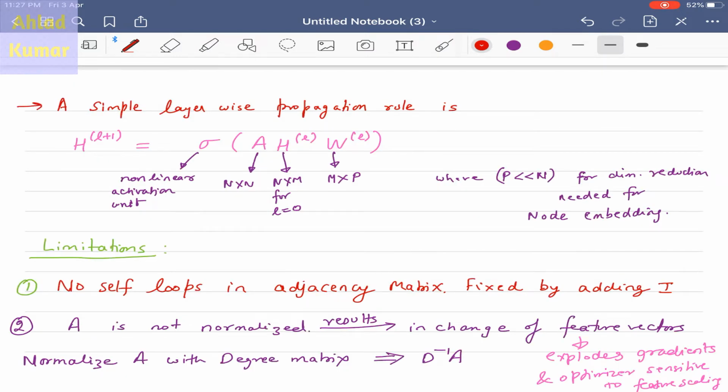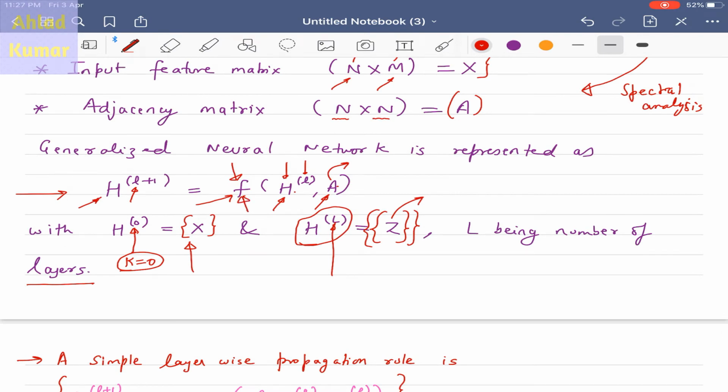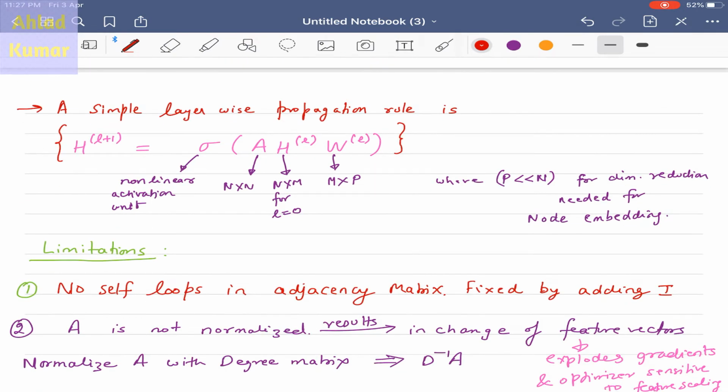Now a simple layer-wise propagation rule is represented in this form. The function f that we were discussing here is basically represented in terms of sigma times this combination of A, H and W. As you can see, sigma here is the nonlinear activation unit, typically ReLU. A is the adjacency matrix, H is the activation at layer L, and W is the weight matrix that we have already discussed in our earlier slides, which is the weight that we will be tuning in the neural networks embedded in the computational graph.